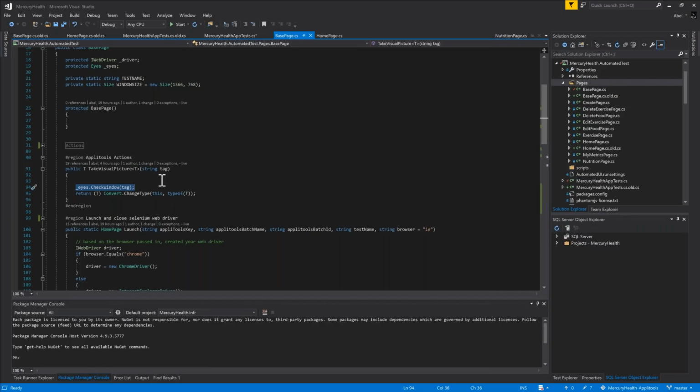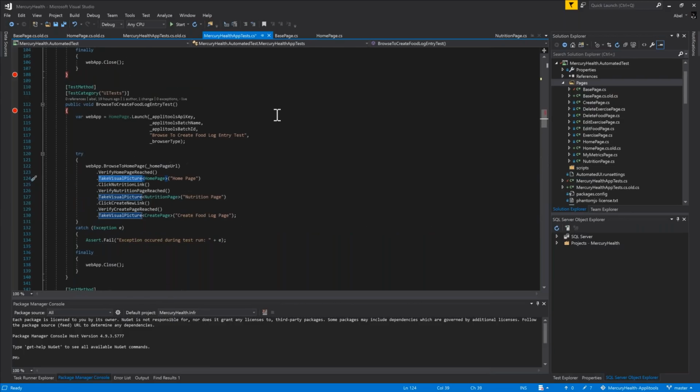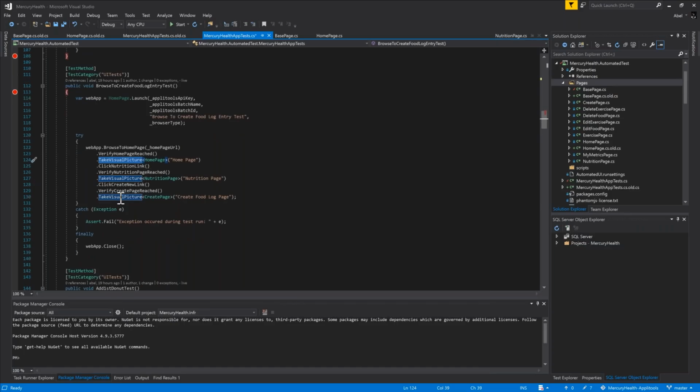So once I add this, let's go ahead and look at this test again, right? I can browse to my home page, verify the home page has been reached. I take a picture, I click on the nutrition link, verify the nutrition page has been reached. And when I call verify, remember this is logically checking to see if the page has been reached. But then I take a picture of that page as well. So if something looks wonky, even though I'm on the right page, like for instance, the CSS got changed, not a big deal, because guess what? Applitools will flag it and let you know, right? Super powerful, super easy to use. The code changes that you make are almost nothing, right?